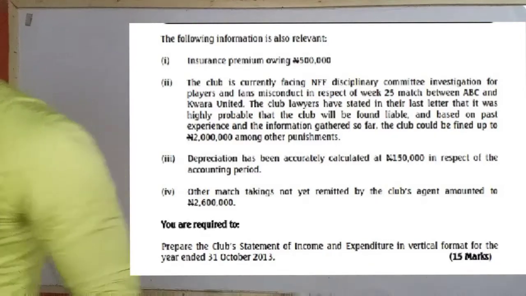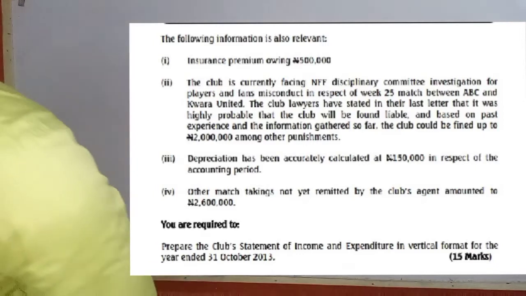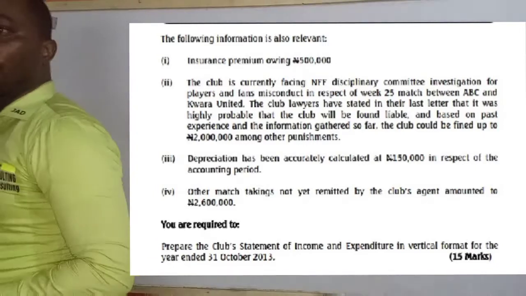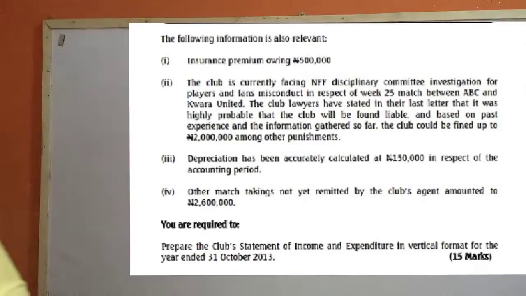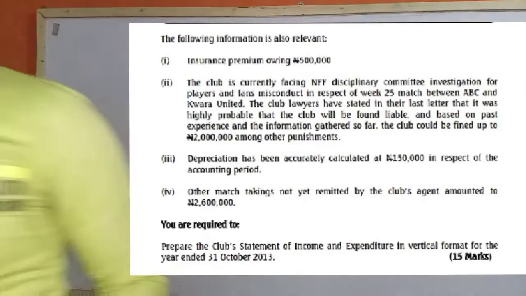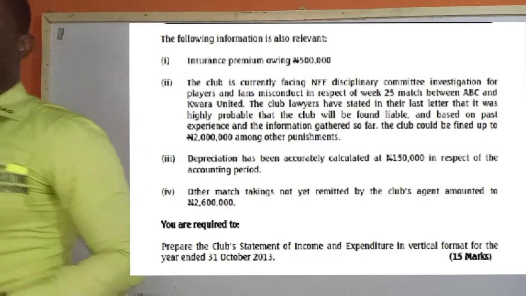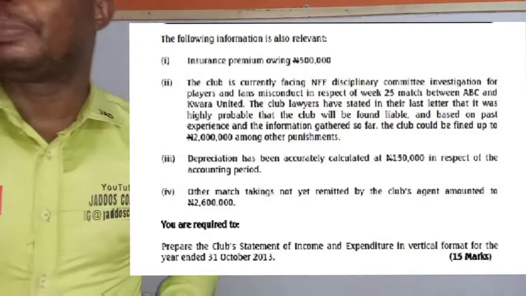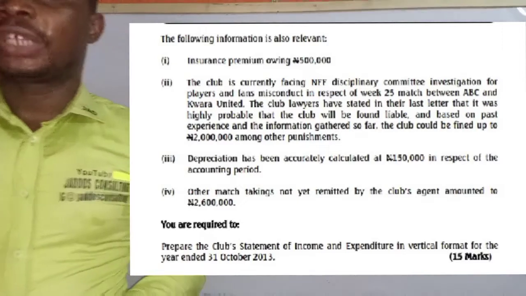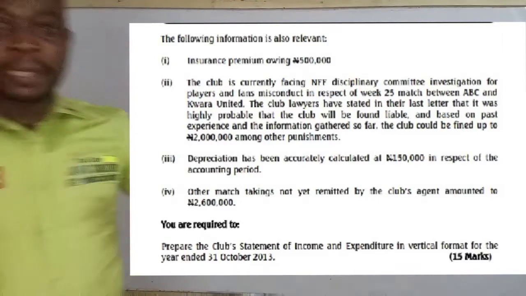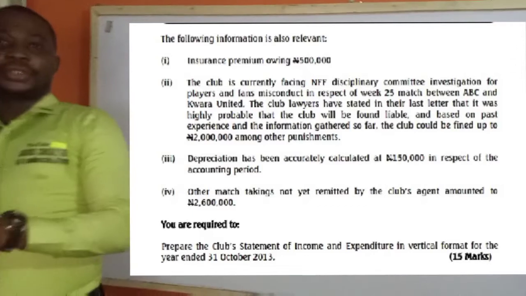Three, depreciation has been accurately calculated at 150,000 naira in respect of the accounting period. Four, other match takings not yet remitted by the club's agent amount to 2,600,000. You are required to prepare the club's statement of income and expenditure in vertical format for the year ended 31st October 2013. Now that is the question.